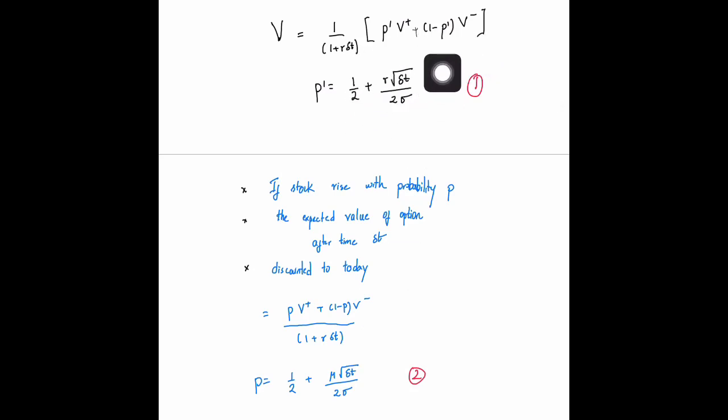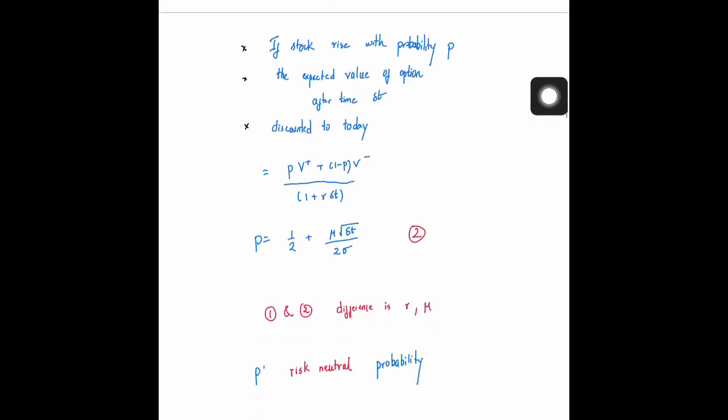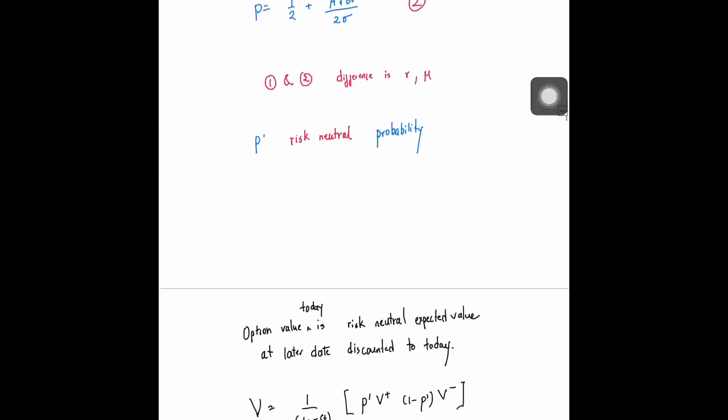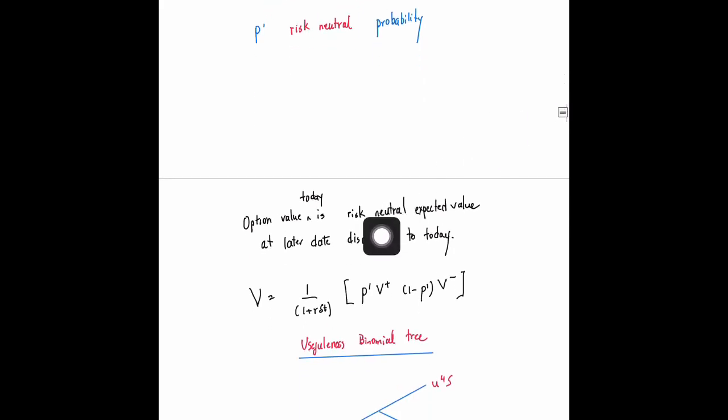In the equation for the option value, it acts like a probability. It's almost like you're evaluating the expected value of the option, but changing the probability to a risk neutral probability by changing mu to r. So this thing is called risk neutral probability. What the deal is that the option value today is the risk neutral expected value at a later date discounted to today. So we will have V equal to the discounted expected value. This thing should have been a plus sign.